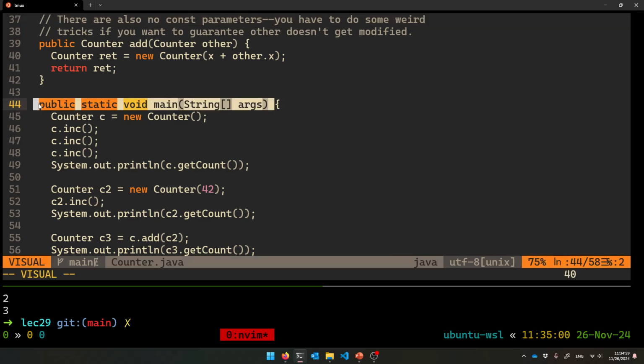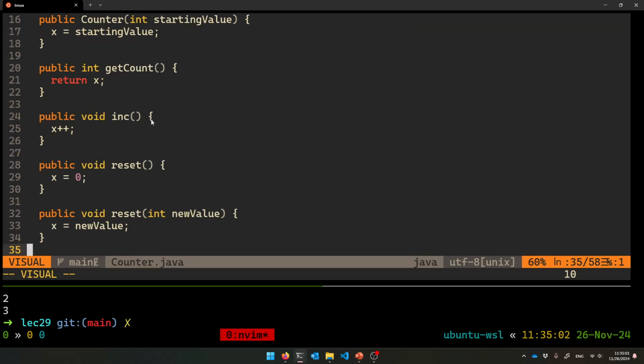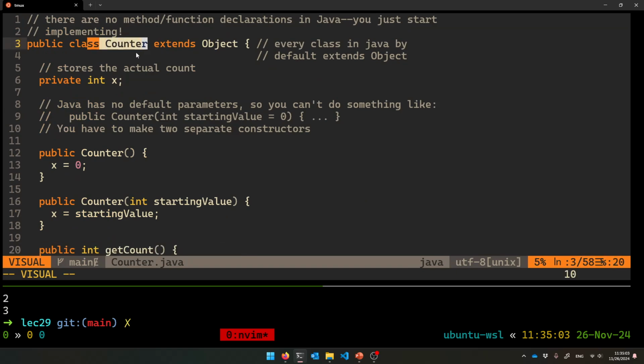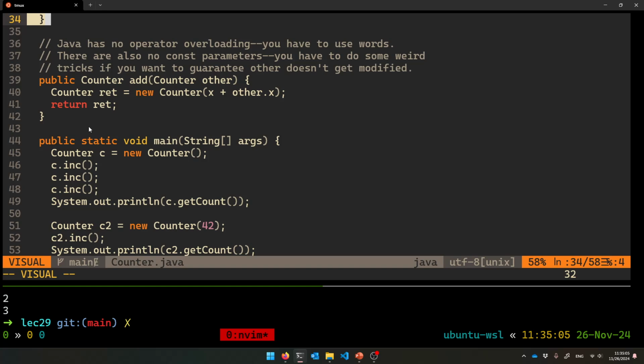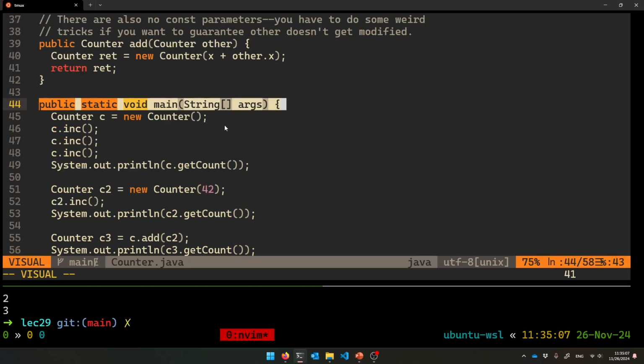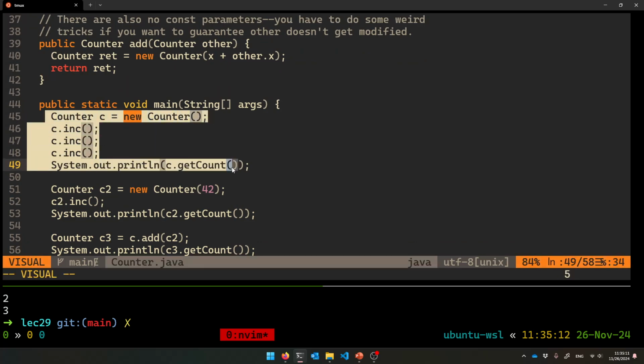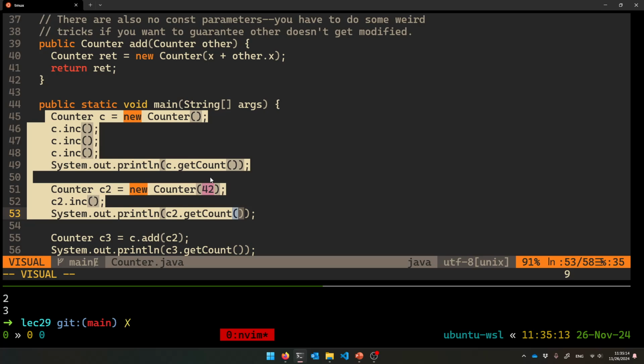It's a static method, right? And so it's not really part of the counter class. It's still public class Counter, but the main method in here is a static method, so it's really like a function. And here I am making little mini counters inside of it. Okay, that's fine. Don't be alarmed.